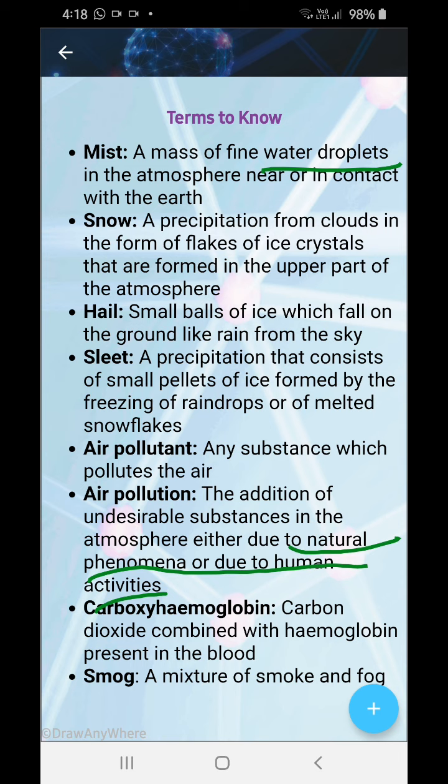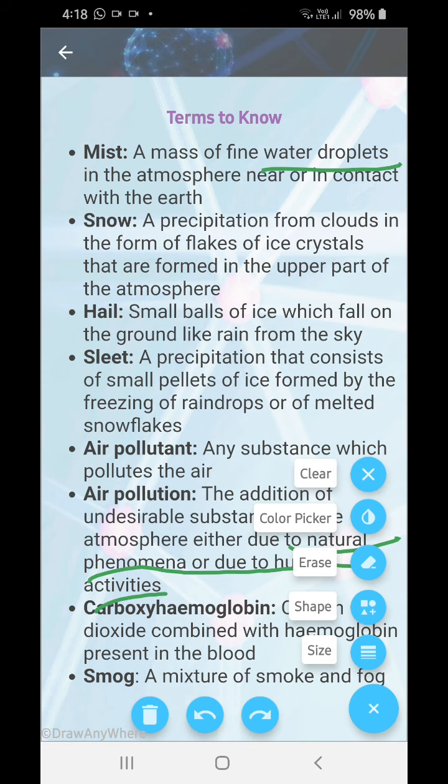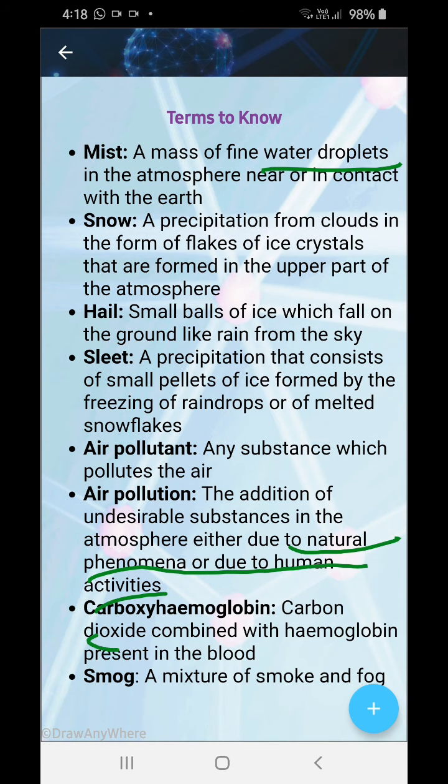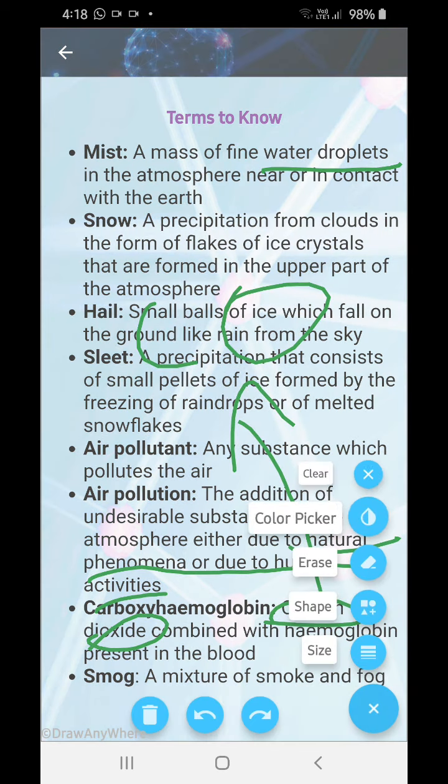Carboxyhemoglobin: carbon monoxide combined with hemoglobin present in blood. It's a very bad thing. It can cause suffocation and it can even cause death. Carbon dioxide is formed, but when they first enter the body, they are carbon monoxide. That's why the body consumes it.